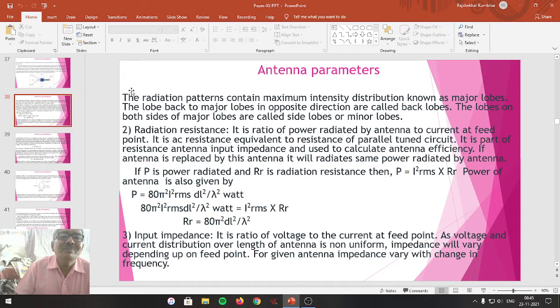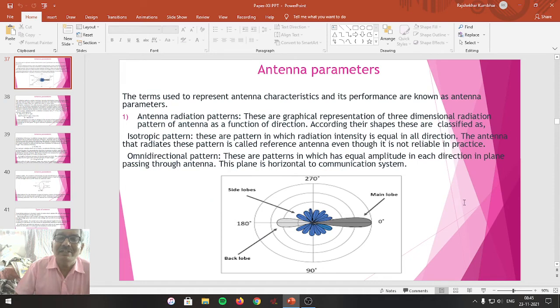Dear students, the radiation pattern contains the maximum intensity distribution known as major lobes. The lobe back to the major lobe in the opposite direction is called the back lobe, and the lobes on both the sides of the major lobes are called side lobes or minor lobes. These are represented here. This is actually a radiation intensity pattern.